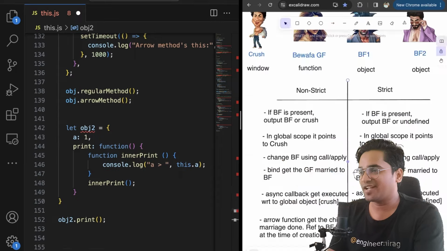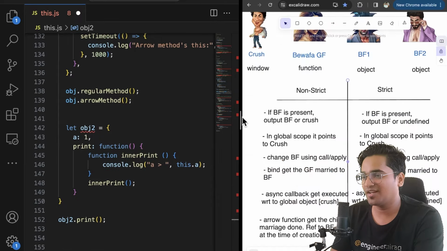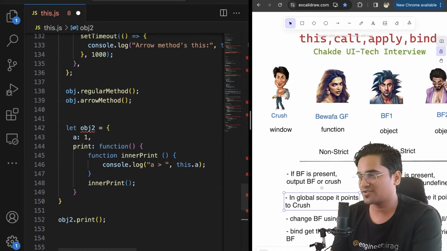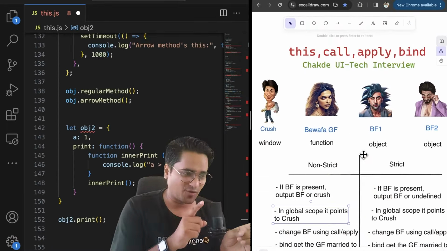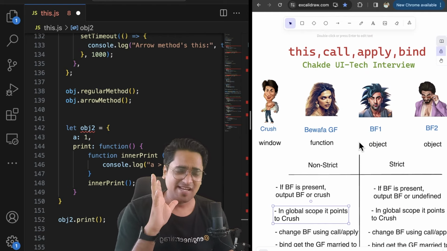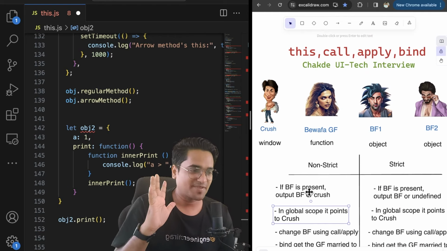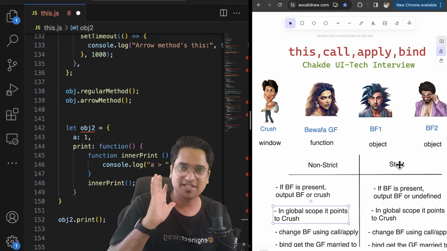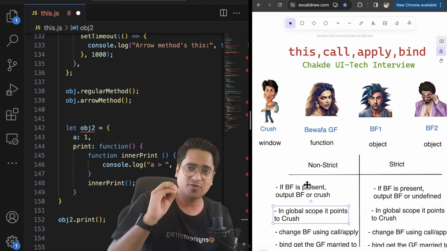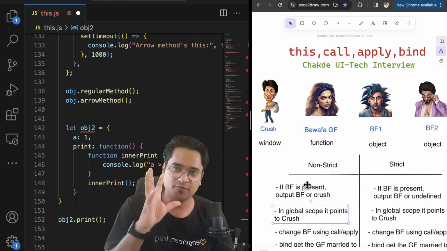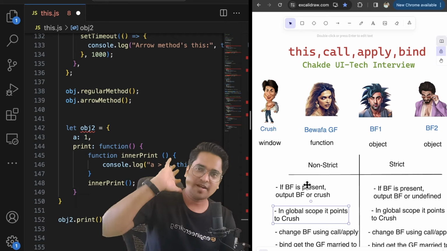Now guys, in short, if you have to remember this small love story, here is a quick recap. I hope you love it. Please don't forget to comment and share with your friends. So you have an unfaithful girlfriend. Depending on strict mode or non-strict mode, she behaves differently. In non-strict mode, she is going to point either to your BF, whom you are with, or fall back to the crush.